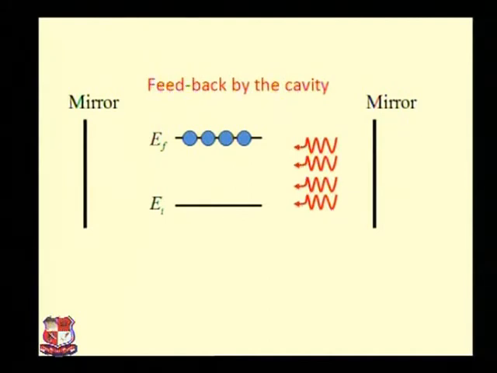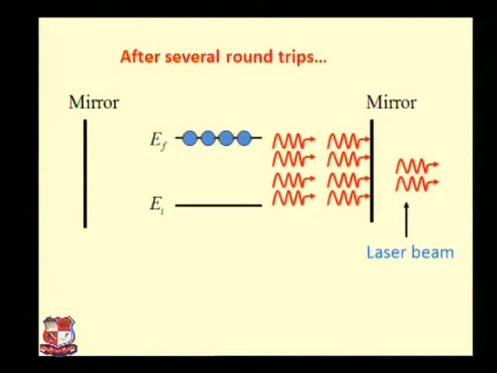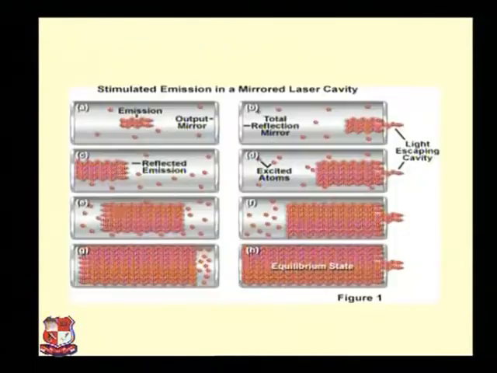Then there will once again be a multiplication of photons by the two mirrors, and finally after several round trips of the multiplication of photons, at the side of the partially opaque or semi-opaque mirror, light will be produced, and that particular light is called a laser beam, which will be highly monochromatic, highly intense, highly directional and highly coherent.